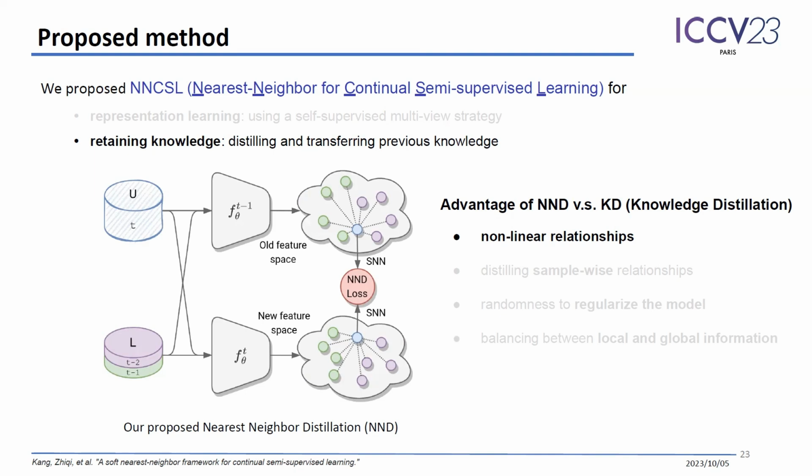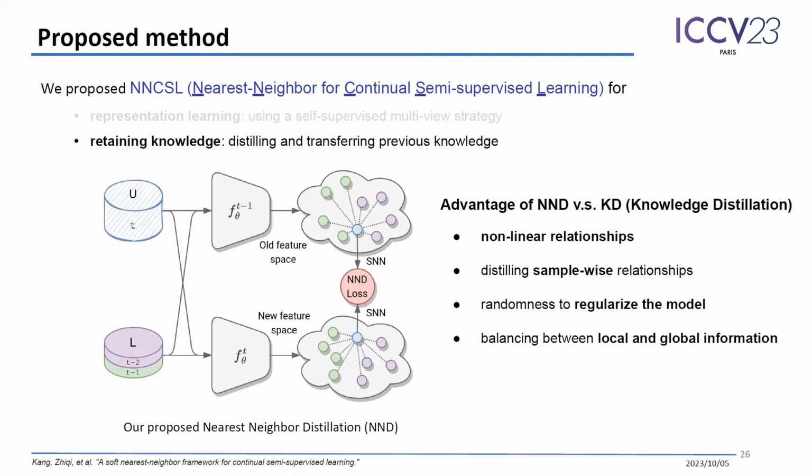First, it captures and transfers nonlinear relationships of classes, unlike KD, which is linear. Second, it distills sample-wise relationships, unlike KD, which is class level. Third, it introduces randomness to regularize the model. And in the end, it balances well between local and global information.